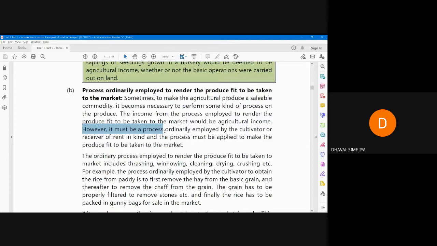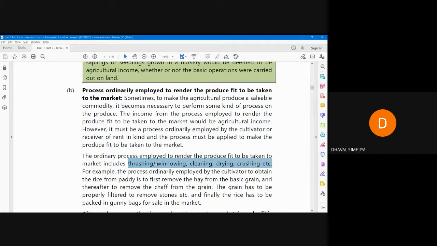Okay, now what is the ordinary process? Here it is given that the process should be ordinarily employed. Ordinarily employed means what? The ordinary process employed to render the produce fit to be taken to the market includes threshing, winnowing, cleaning, drying, crushing, etc.